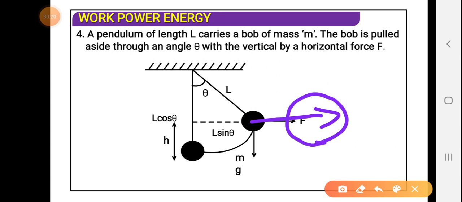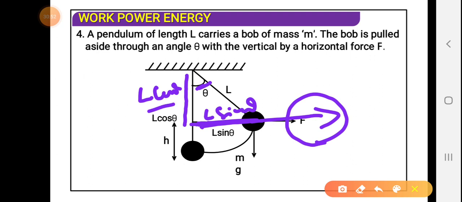As per the definition of work, we have to multiply the force and the displacement. Here the displacement happens in the horizontal direction, it is equal to L sin theta. See here, this one is L sin theta. If this one is L cos theta, this portion is L sin theta. This one is theta. The side in front becomes L sin theta, and the side just beside it becomes L cos theta.